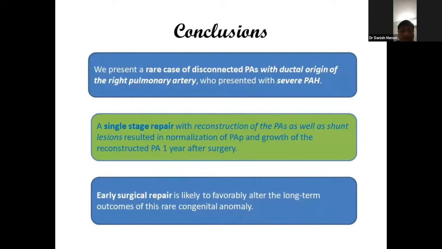In conclusion, we present a rare case of disconnected pulmonary arteries with ductal origin of the right pulmonary artery who presented with severe pulmonary artery hypertension. The take-home message is that a single-stage repair with reconstruction of the pulmonary arteries as well as shunt lesions resulted in normalization of pulmonary artery pressure and growth of the reconstructed pulmonary artery 1 year post-surgery. Early surgical repair is likely to favorably alter the long-term outcomes of this rare congenital abnormality.